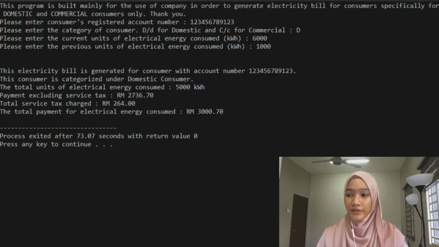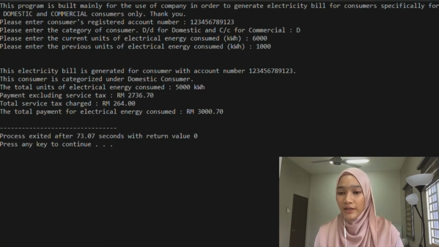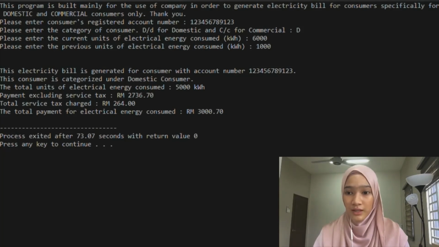The output of this program is correct as we entered the correct inputs, and it will help us to generate the electrical bills with the correct information.